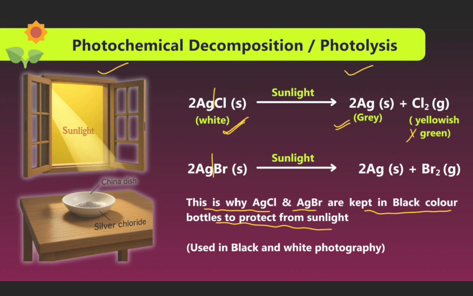This is why AgCl and AgBr are kept in black colored bottles, to protect them from sunlight, because they react with sunlight and form new compounds used in black and white photography. Now we will discuss the next topic.